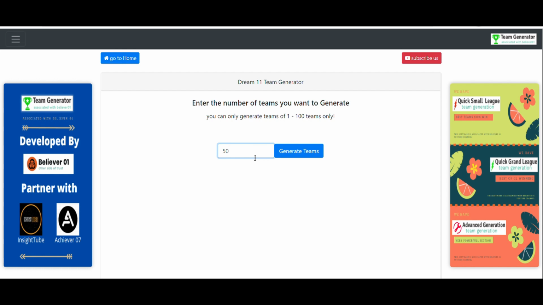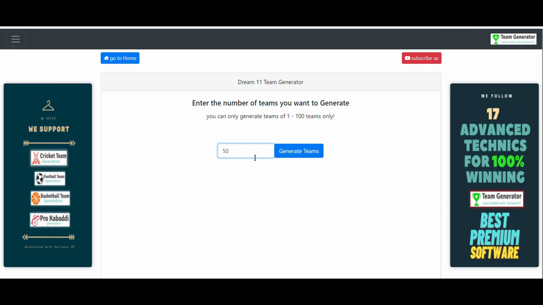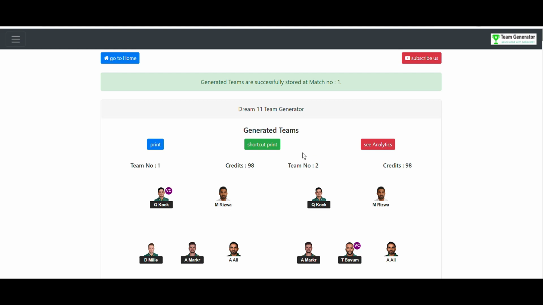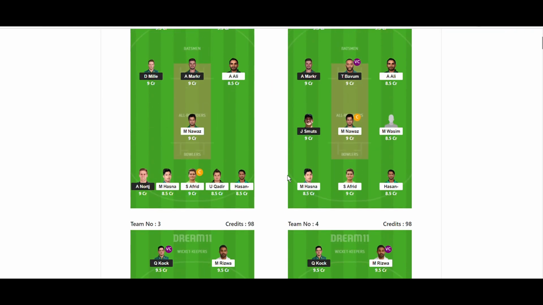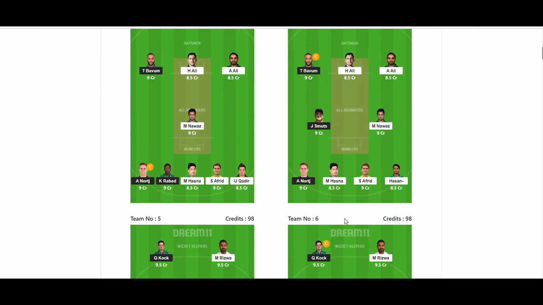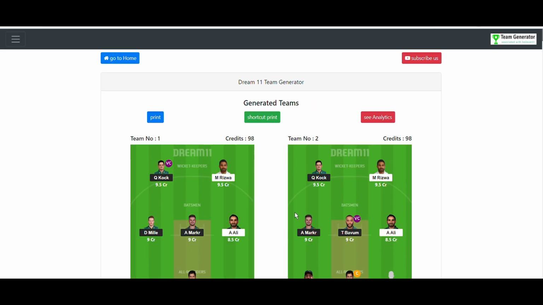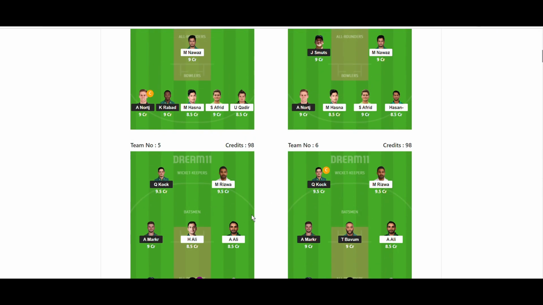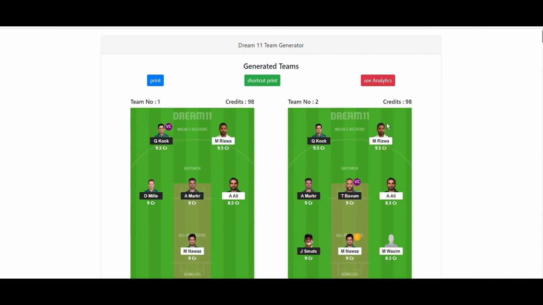And whenever you enter 5 as the number of teams, in the background our software will generate multiple combinations and give you the best possible winning combinations. So after that, you have to click on generate. You can see the teams are generated successfully. All the teams are according to the Dream11 rules and regulations, and these teams are absolutely winning teams, because our software uses multiple algorithms to generate these kinds of teams. You can see the credits are also listed here.